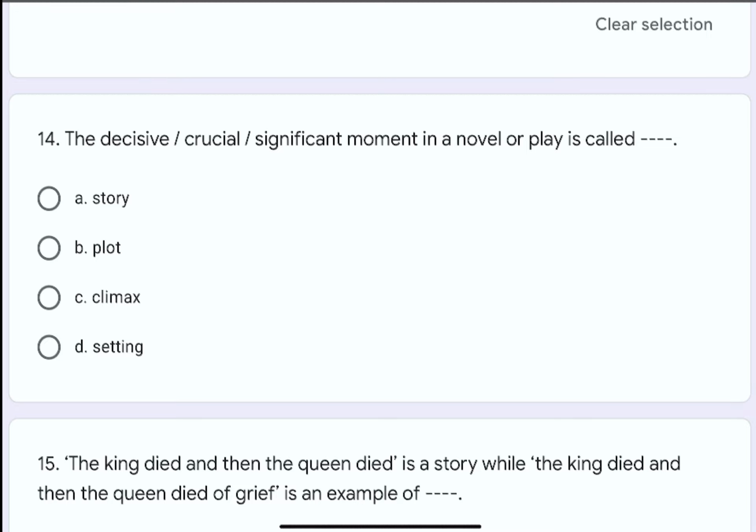Question number 14. The decisive, crucial, significant moment in the novel or play is called a dash dash. The options are A. Story, B. Plot, C. Climax, or D. Setting. The correct option is C. Climax.